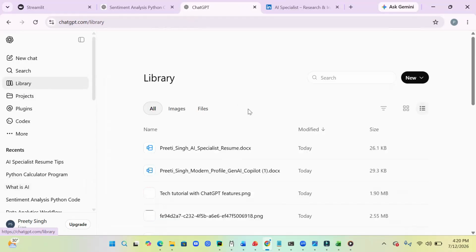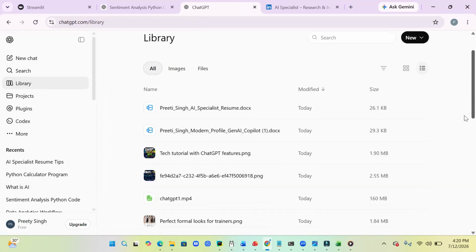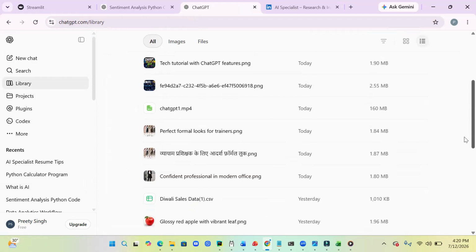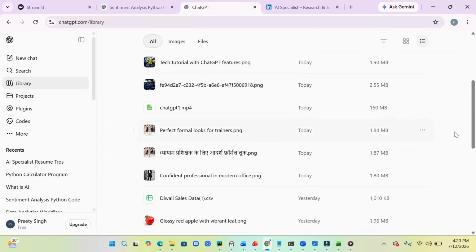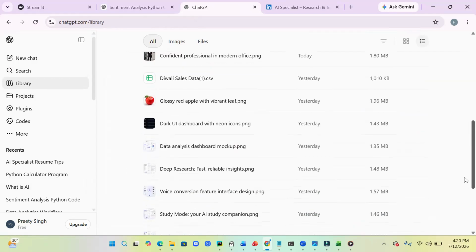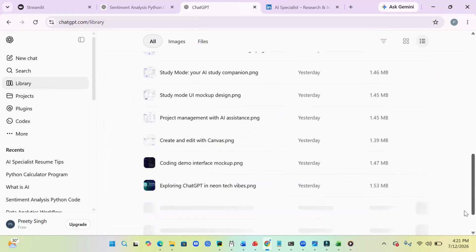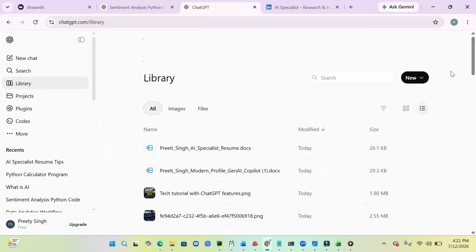Let's go and check. I have just created a resume, right? Before that, I added one of my resumes, and I have created some images and the required MP4 files and all. So all the things are mentioned here. I've created one Apple's image to show the image generation. So all the pointers it is showing.